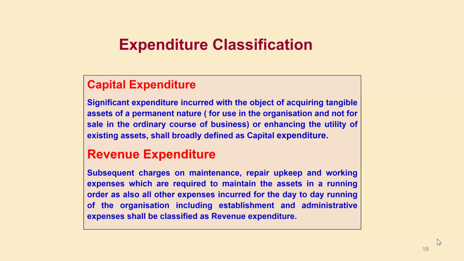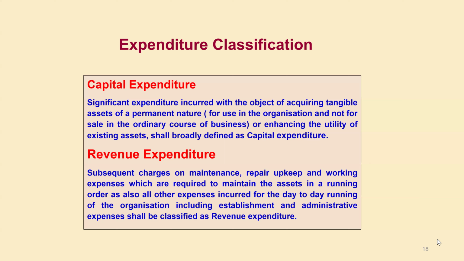Then revenue expenditure is what we incur day to day, like payment of salary, wages, electricity bill, and fuel. This is revenue expenditure, that is, recurring expenditure, whereas capital expenditure is non-recurring expenditure.